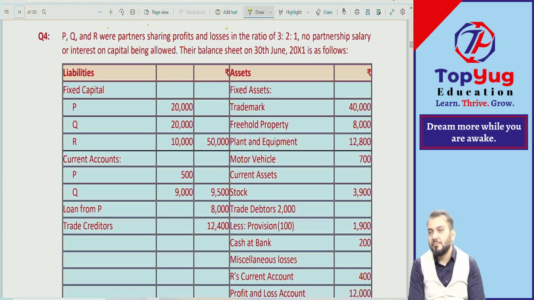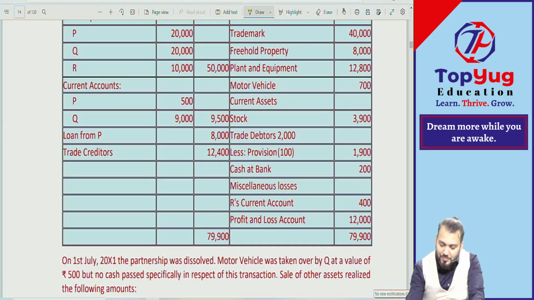PQR share profits and losses in the ratio 3:2:1. No partnership salary or interest on capital is allowed. The balance sheet as on 30th June is given. Once again, they have given fixed capital of PQR, current account of PQ, loan from P, trade creditors. It is a similar question. Let us read; I will give homework. Trademark, freehold property, plant and equipment, motor vehicle, current assets: stock, trade debtors 2000 less provision 100, 1900.